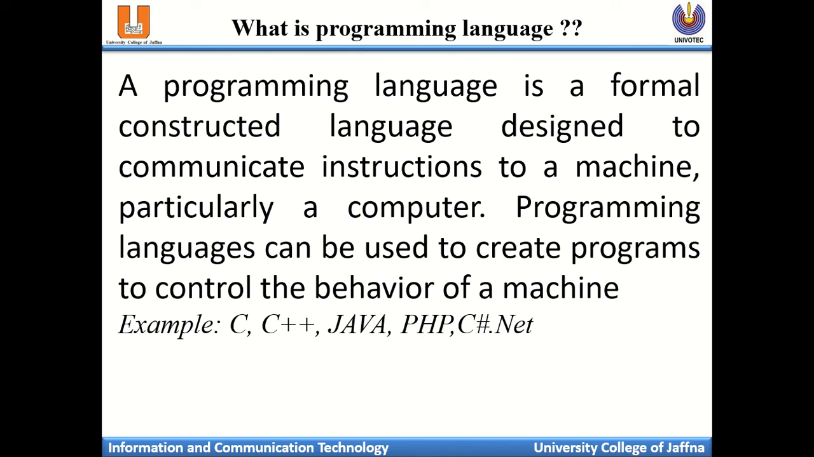For human communication we have natural languages. Likewise, to communicate with computers or electronic devices, we need to know about programming languages. A computer programming language can be used to create programs to control the behavior of the machine. By using these programming languages we can control the behavior of electronic devices. For example, C, C++, Java, PHP, C Sharp .NET. These are examples of programming languages.